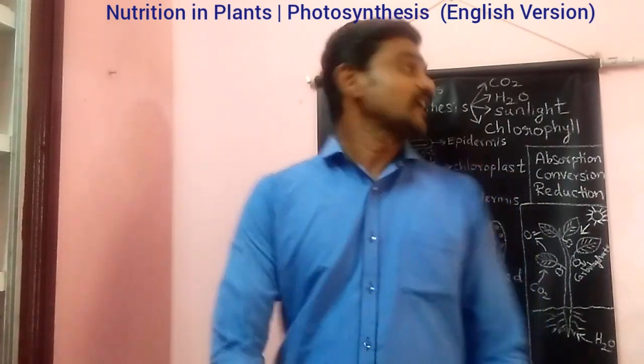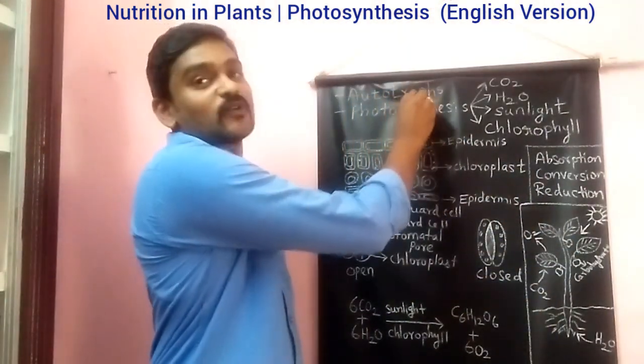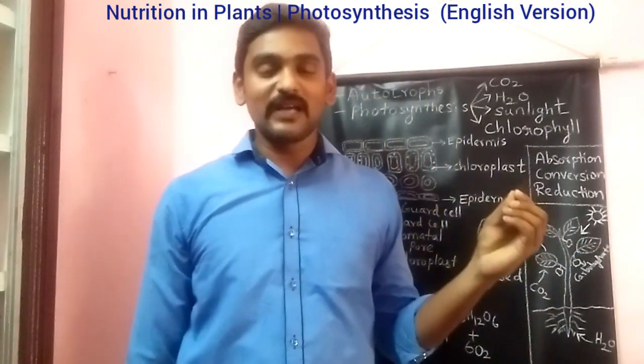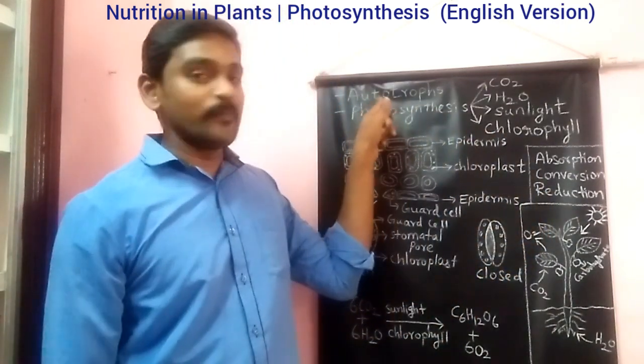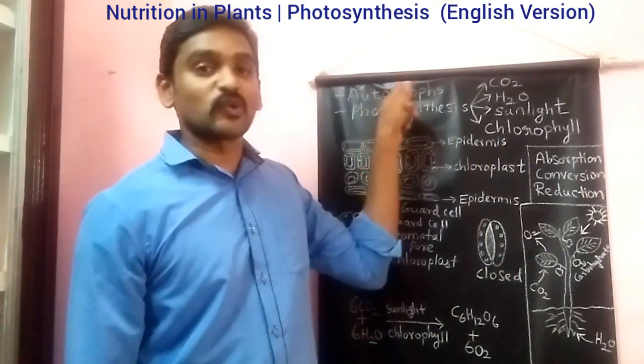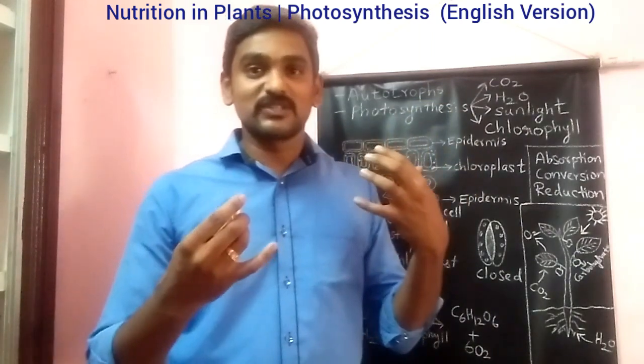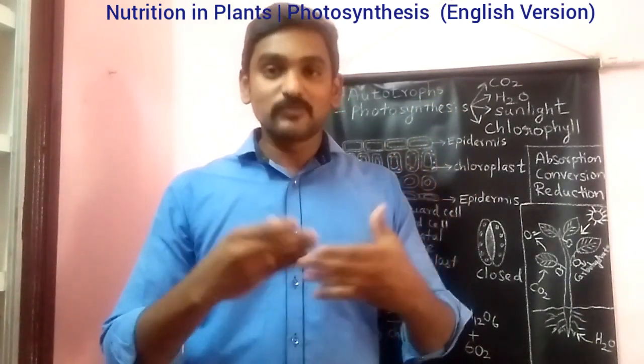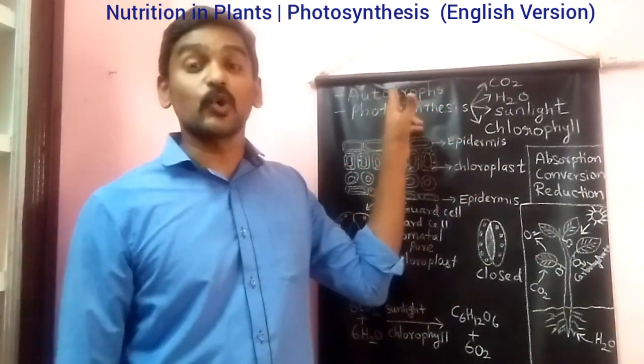In this video lecture we are going to see about nutrition in plants. So in plants, what kind of nutrition is taking place? It is autotrophic nutrition. What do you mean by autotrophic nutrition? Here you can see autotrophs. Plants are called autotrophs. Auto means self. Troph means feeding themselves, so they can nourish themselves. That is why they are called autotrophs.